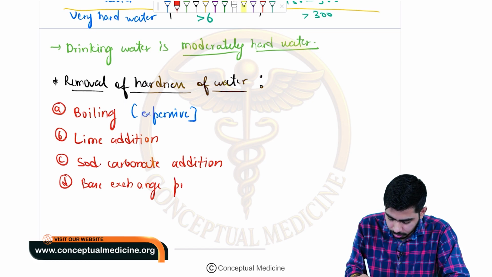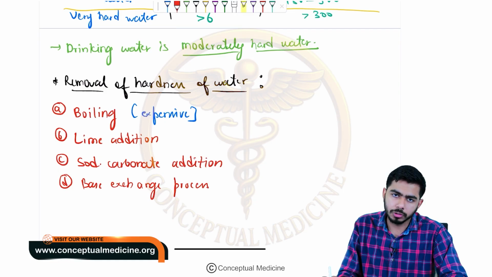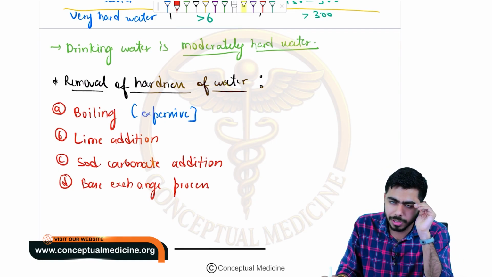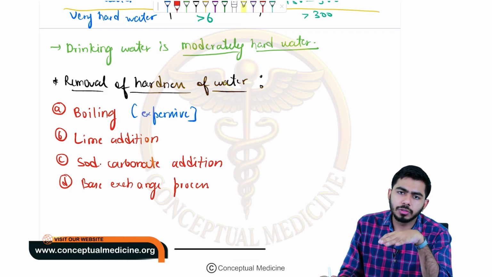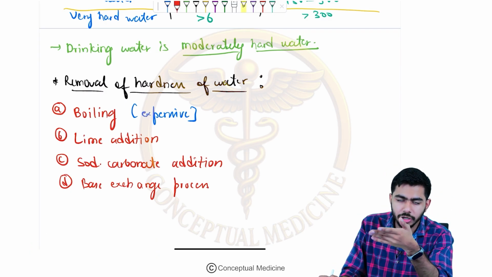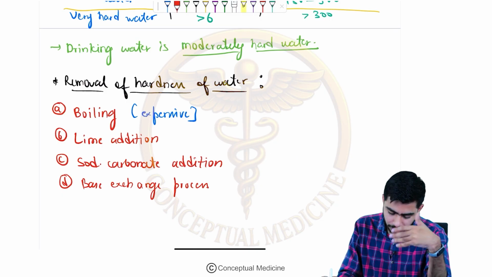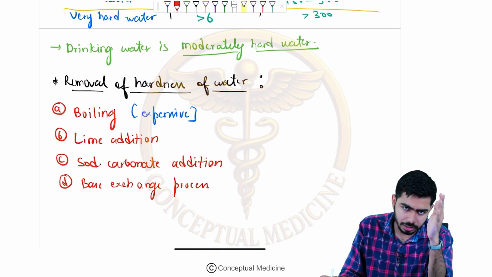Once they had asked us the question, which of the following is not helpful in softening of the water, right? The options were base exchange process, addition of soda lime, sodium bicarbonate addition, and the next option was filtration. Obviously filtration is the correct option in this particular question, because filtration is not the method which is causing the softening of hardness of water. Other methods are causing that.